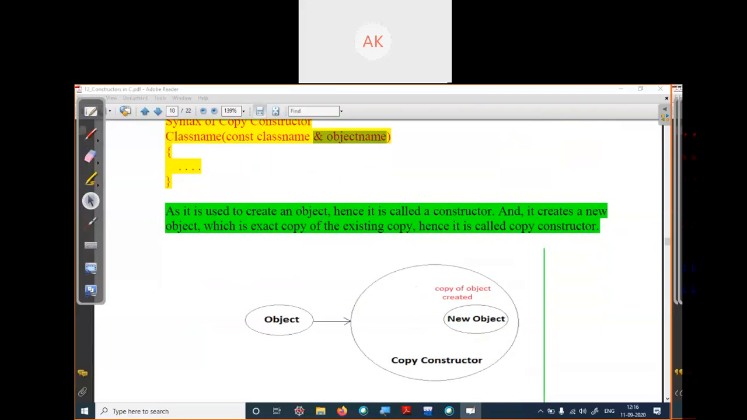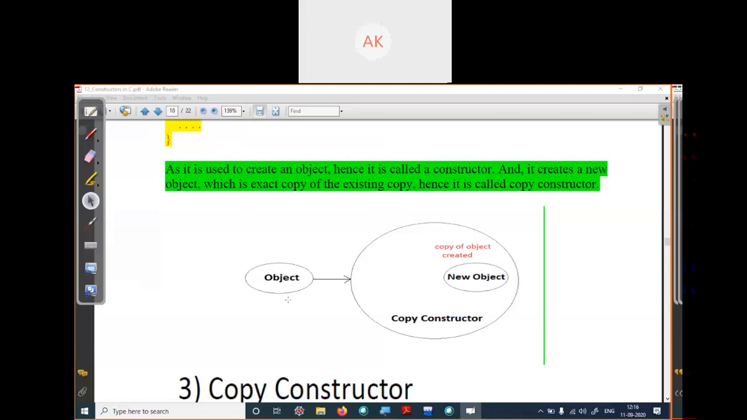It is used to create an object, hence it is called a constructor. Why do we call it a constructor? Because it's constructing a copy of an object. It creates a new object which is a copy of the existing object, hence it is called the copy constructor. We have an already existing object, and using the copy constructor we create a new object with the same values. It's just a replica, as if we copied existing data from one place to another.